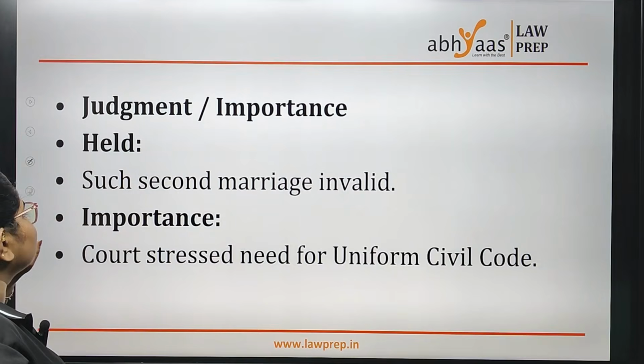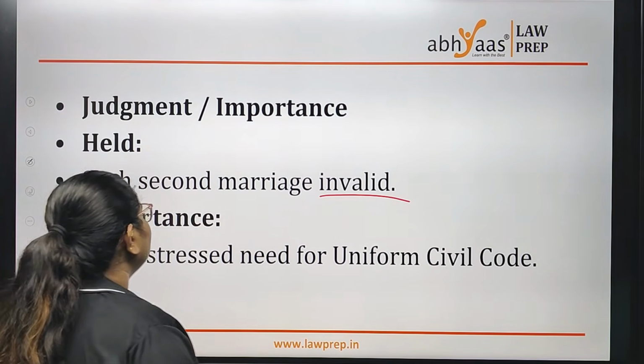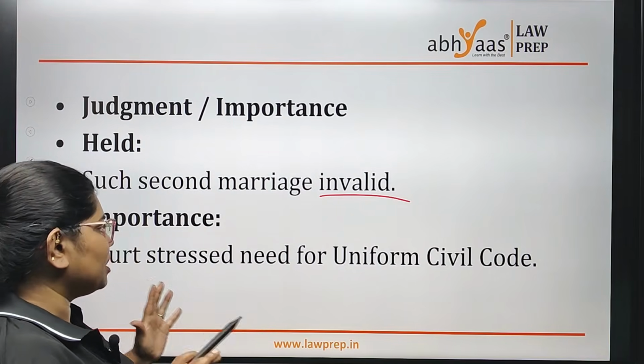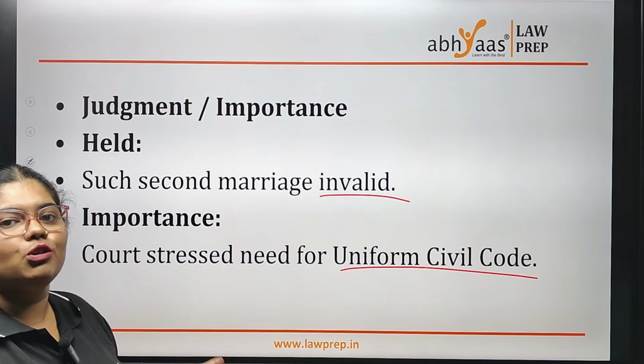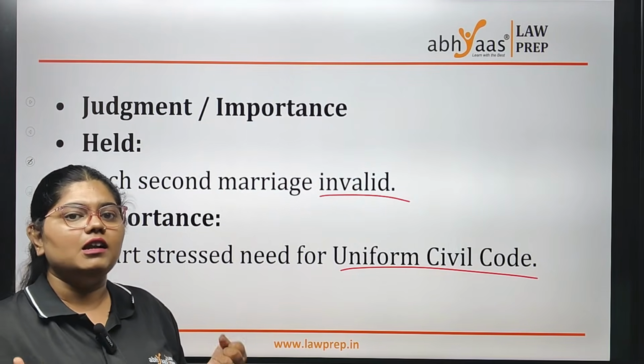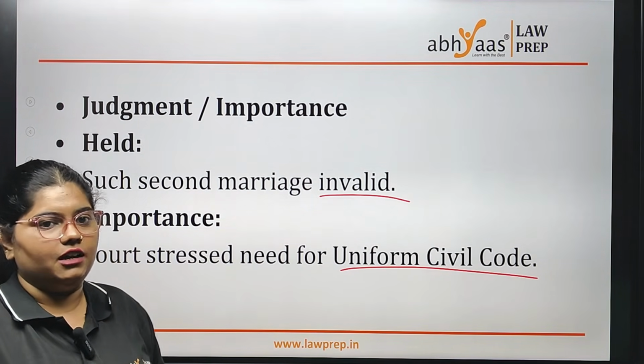But the judgment says that such a second marriage will be invalid, and the courts also stressed that we should try to impose UCC. The Uniform Civil Code is where the civil laws or family laws should be the same for everyone in India.